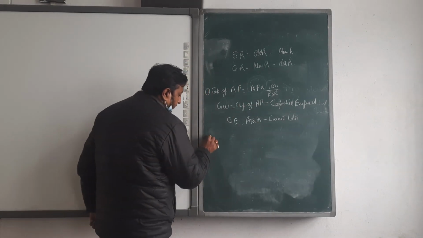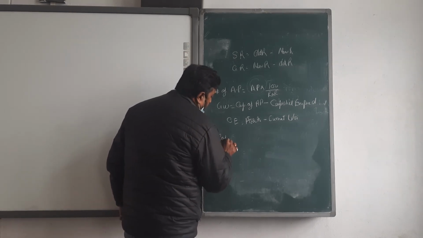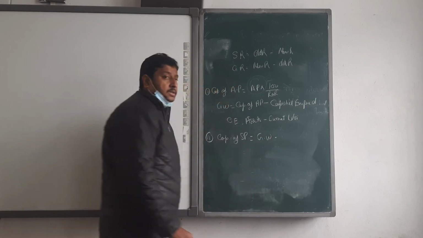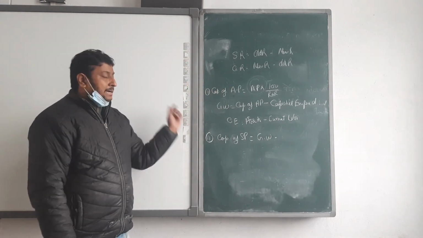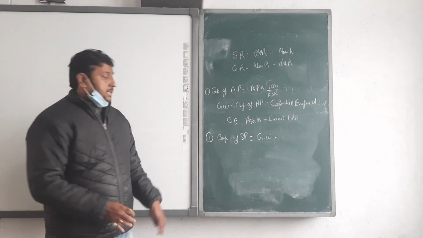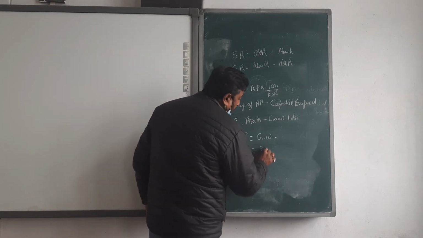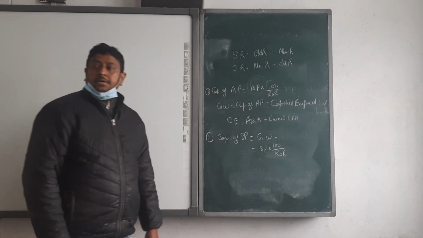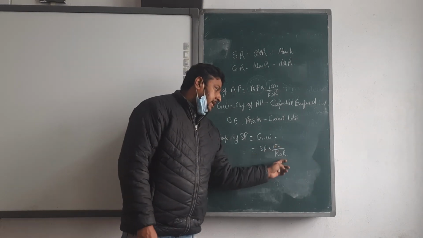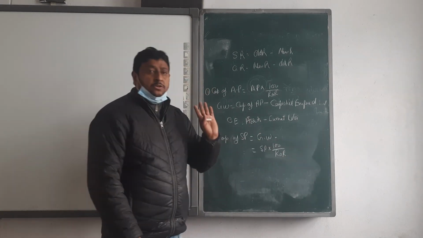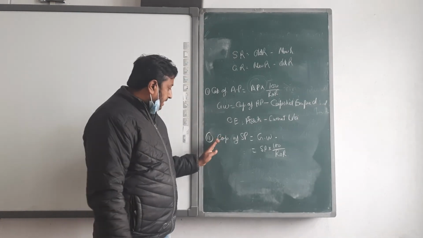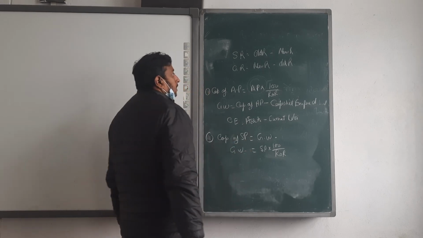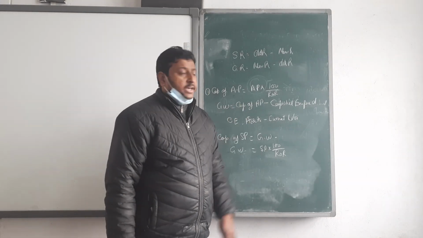The second method is capitalization of super profit. This is equal to goodwill only. When you capitalize the super profit, that is equal to goodwill. It means the main formula is super profit into 100 upon rate of return. Directly, super profit into 100 upon rate of return, whatever amount comes, that is equal to goodwill. Okay, beta? It's clear, beta? Clear? Okay, now start the question.